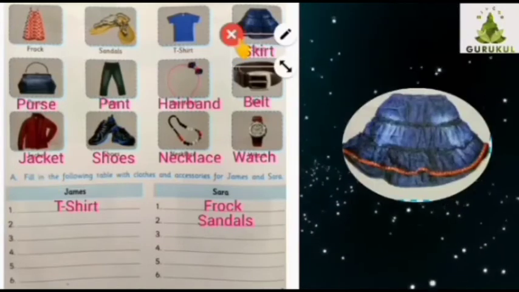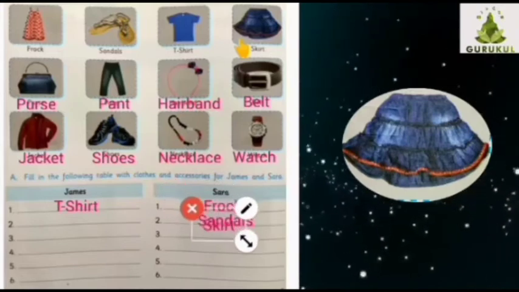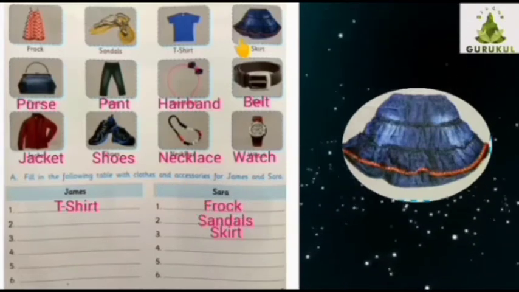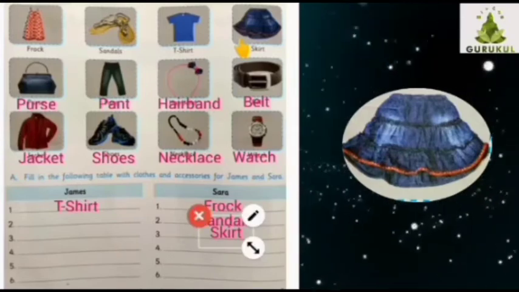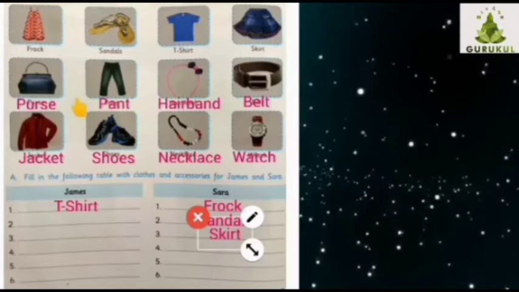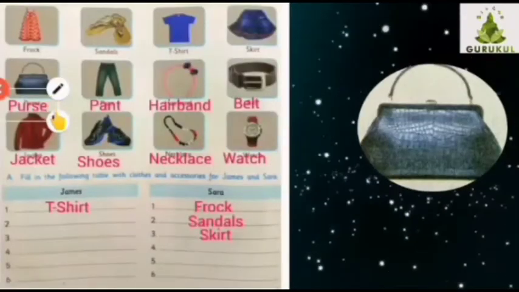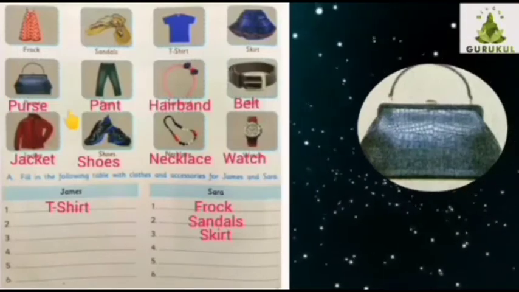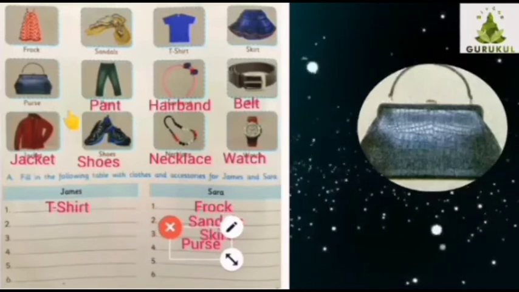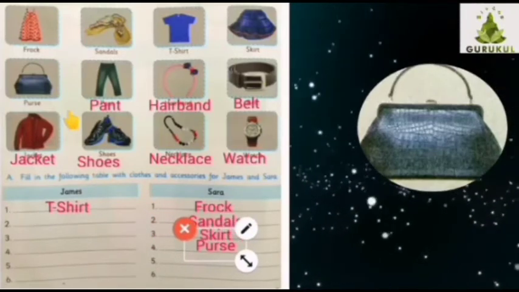Then next picture is of skirt. So Sarah will wear the skirt. Then the next picture is of purse. So purse will be written in the column given for Sarah.